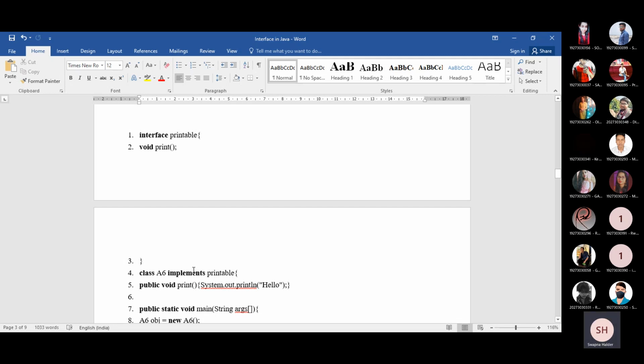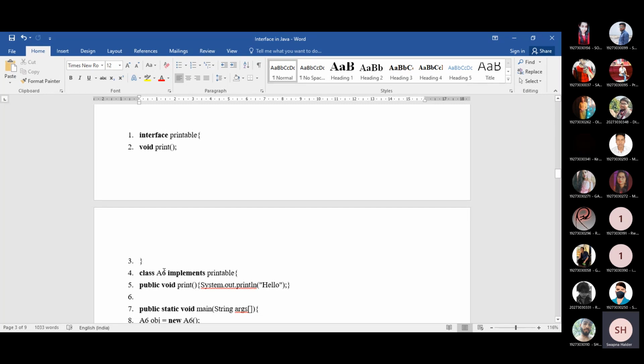Okay, but this is the difference for the interface. Although an interface is a class, you need to write down here implements. You need to write down here the keyword implements in case of any interface. Okay, here is also a difference.